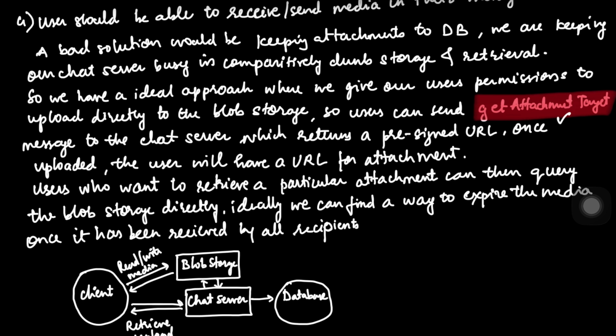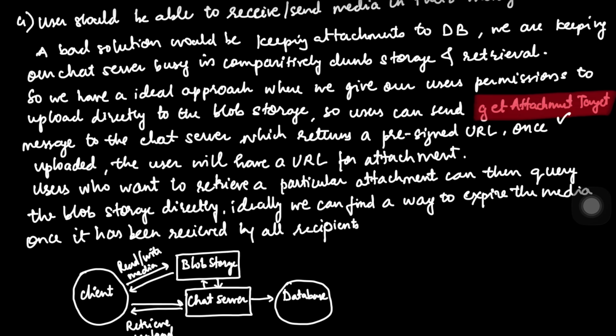Once the upload is finished, the client gets the simple URL for that attachment. It then sends the standard text message over the WebSocket that says, hey, I have sent a video and here is the link. Now when the recipient gets the message, their phone doesn't automatically download the heavy video, it just shows a tiny preview. Only when the user clicks download does their client query the blob storage directly using that URL. Our chat server is never even touched for the actual bytes of the video. It only handles the tiny metadata string.